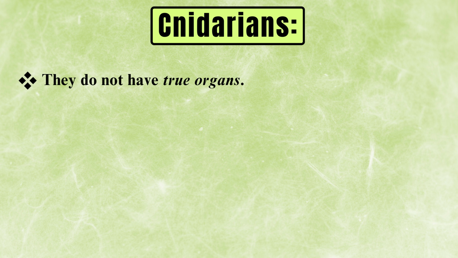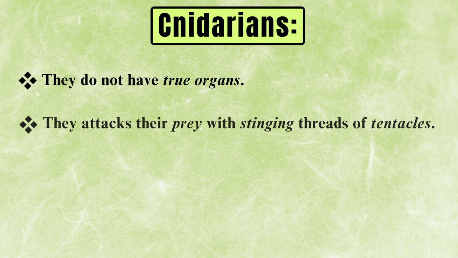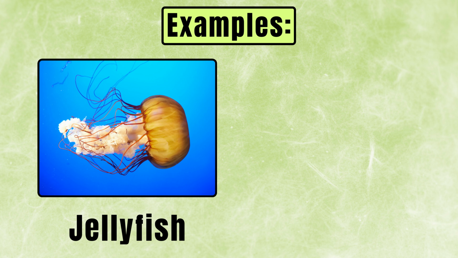Cnidarians, they do not have true organs. They attack their prey with stinging threads and tentacles. They live in water. Examples: jellyfish and coral.